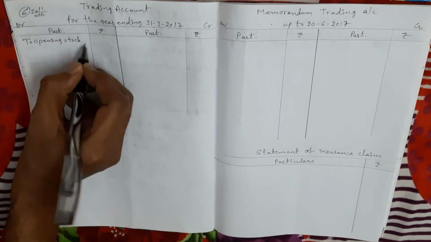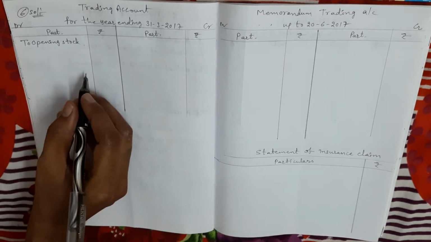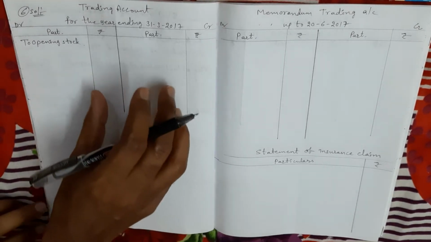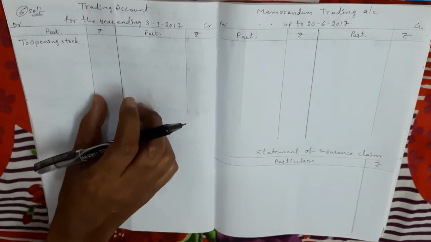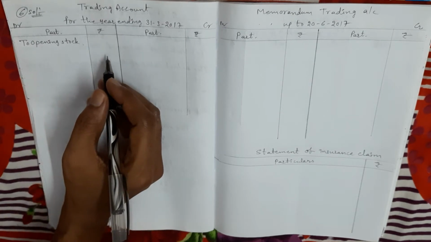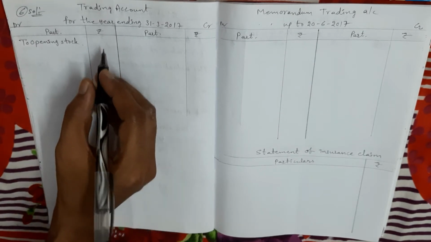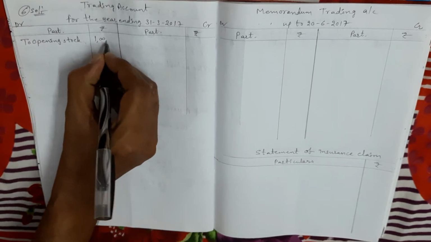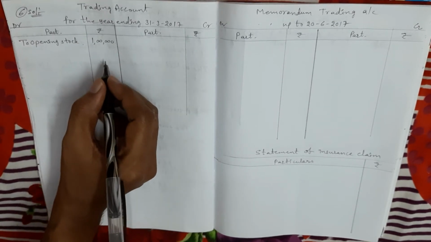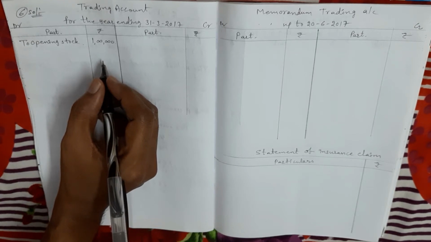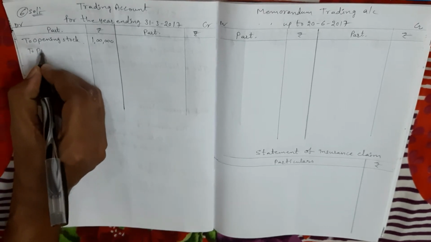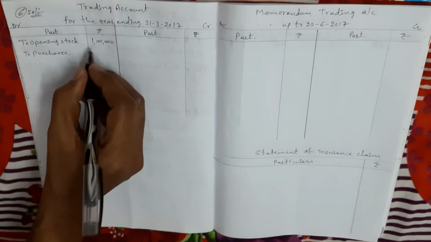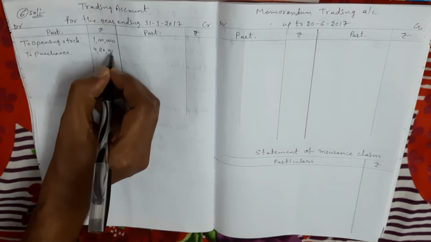In previous problems ratio is given, so we did not prepare trading account. In this problem the ratio is not given, that's why we prepare trading account. First opening stock is 1 lakh. Next purchases. Purchases from 1st April to 31st March 2017, 4,20,000. So that is last year purchase amount. Trading account debit side 4,20,000.